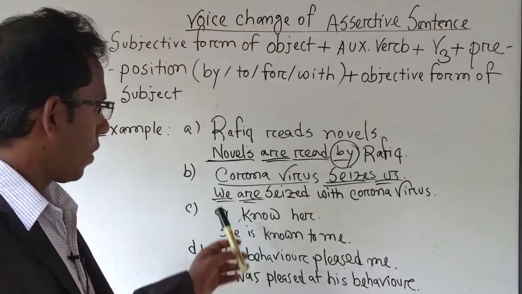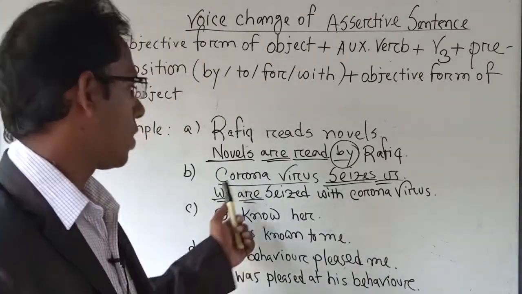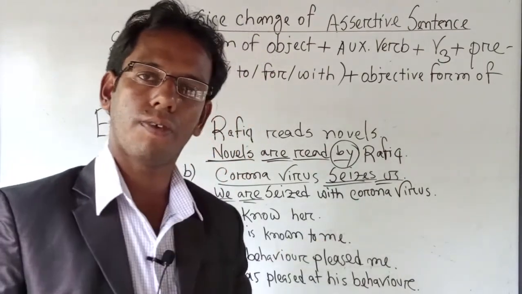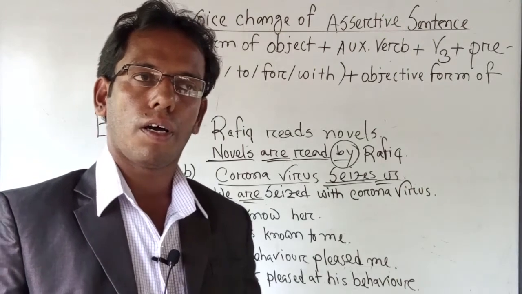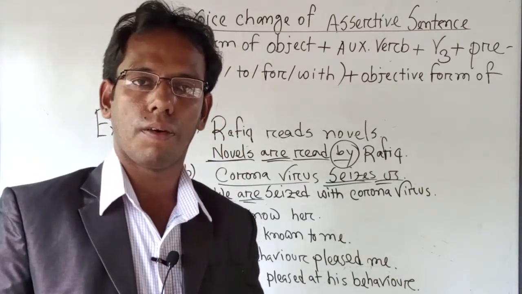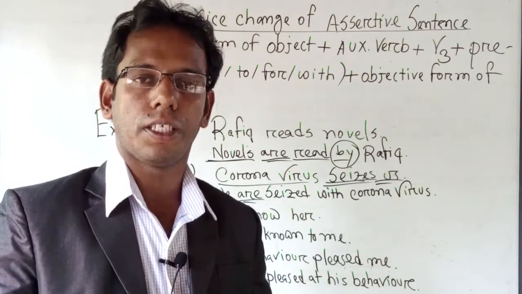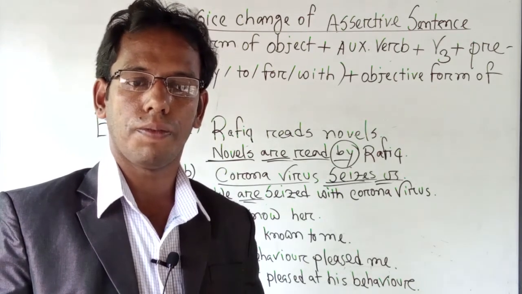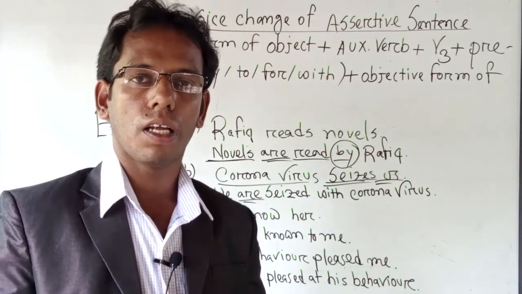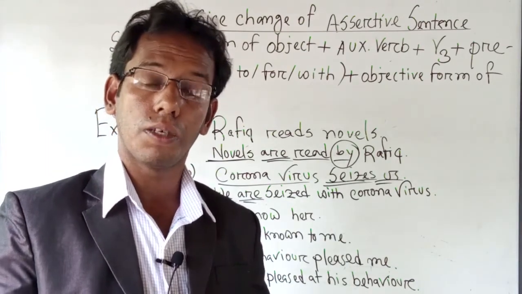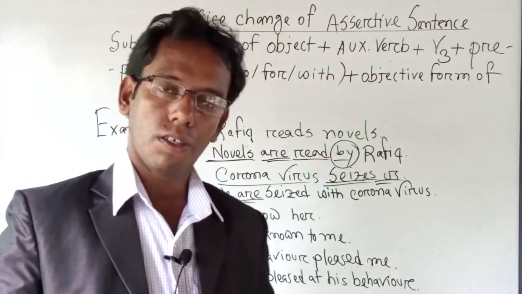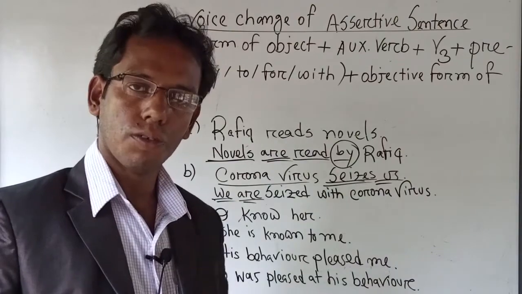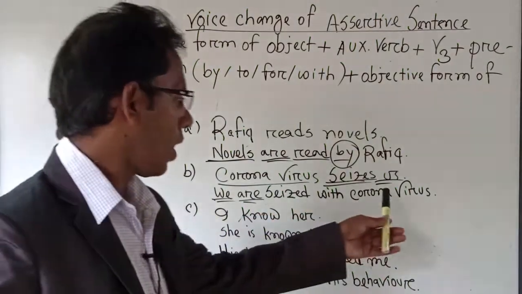Then I'll bring the subject as object. Here, the subject is coronavirus. That's why I have used coronavirus at the last part of the sentence. I told you in my previous class about the use of subject and object, that means the subjective and objective forms. If we find a subjective form as any proper noun, then we can use it as it is, without changing the form. So that's why I have used coronavirus as subject and as object.